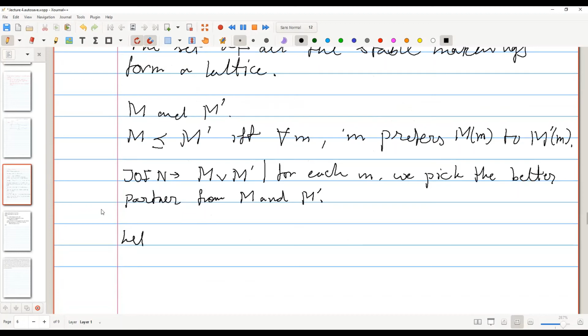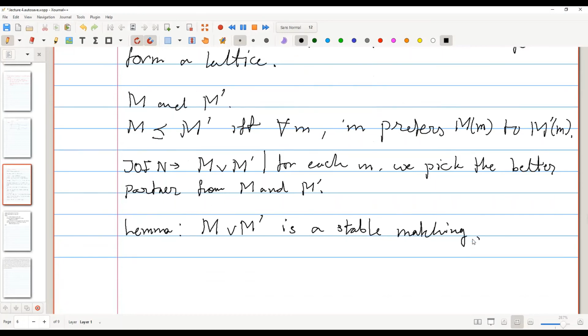Lemma: M or M prime is a stable matching. It's not only a matching, but it's a stable matching. Yeah, actually, I was thinking about the same thing. It will be a stable matching.